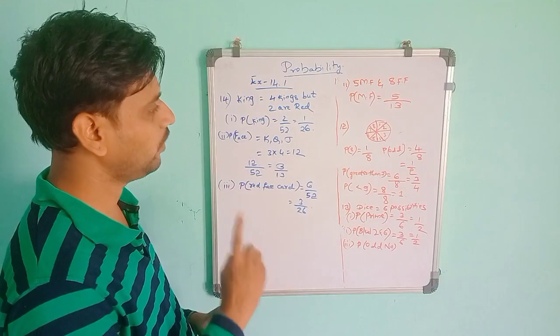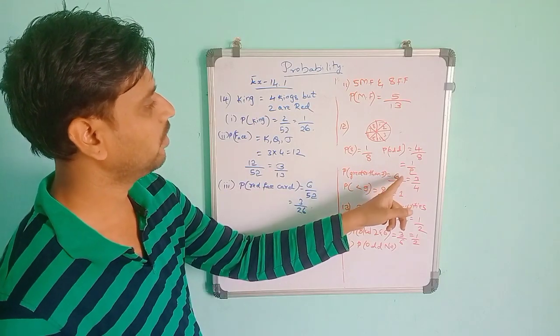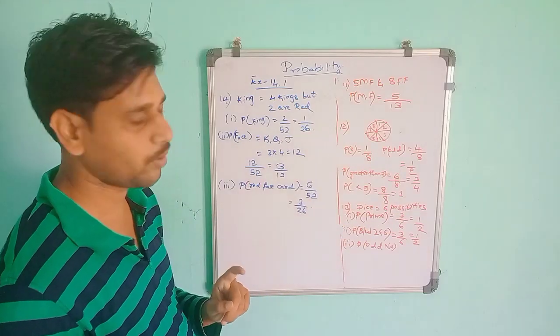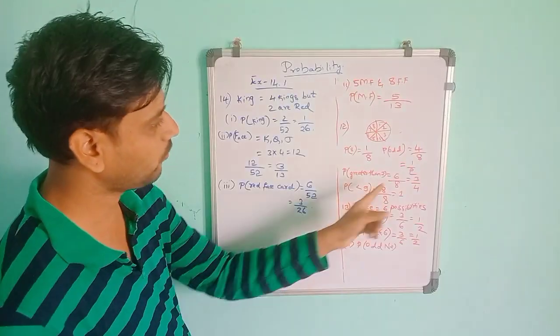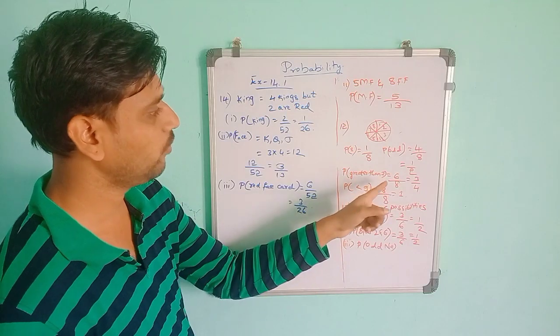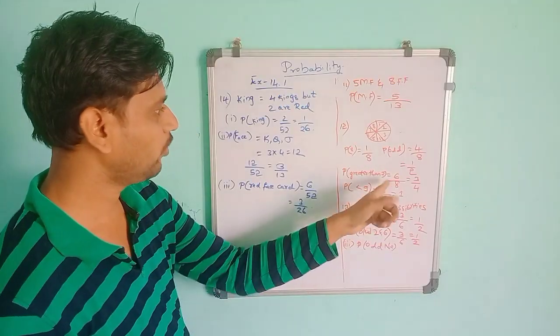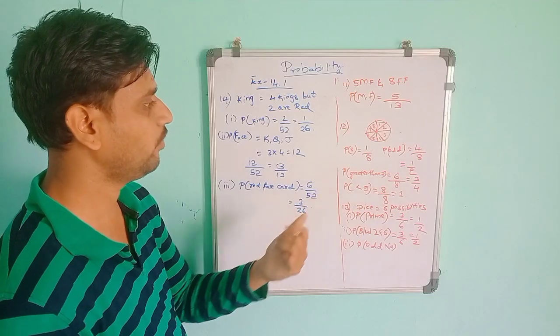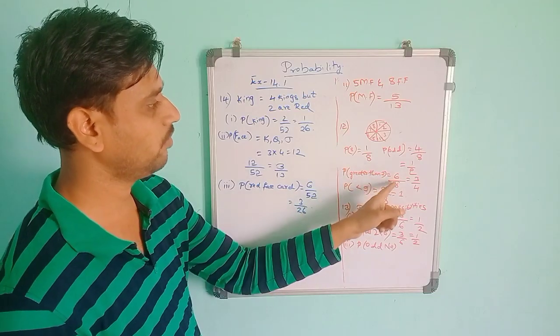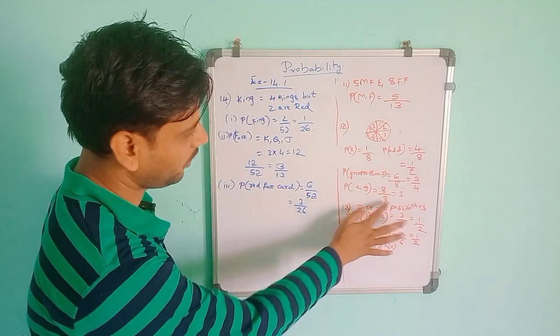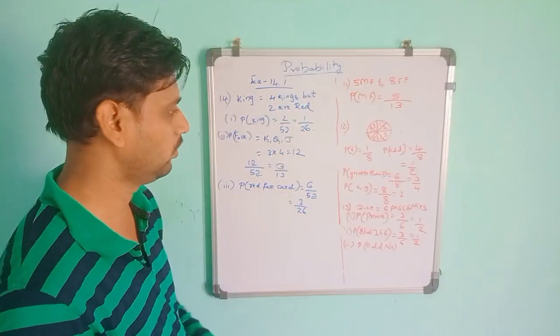The only thing you have to know is the possible outcomes, that is the total number, and the favorable outcomes. If they give only 1, you take directly 6C1. If they give 2, it is 6C2, which is in the permutation and combination lesson. If it is only 1 random card, it is 6C1 on top and 8C1 below. Any nC1 value will be the same number: 8C1 is 8, 6C1 is 6. So I am taking directly 6 by 8. Also 8C1 by 8C1, 8 by 8 is equal to 1.